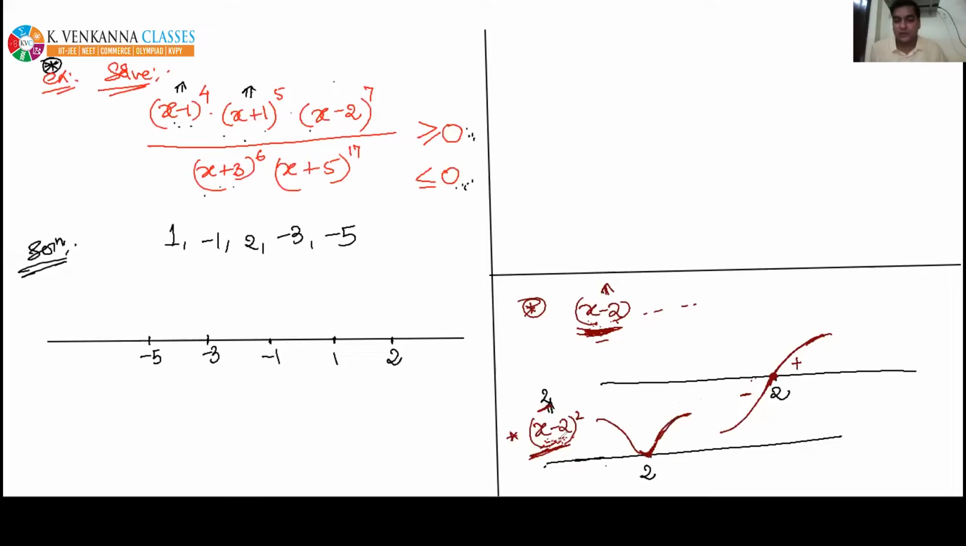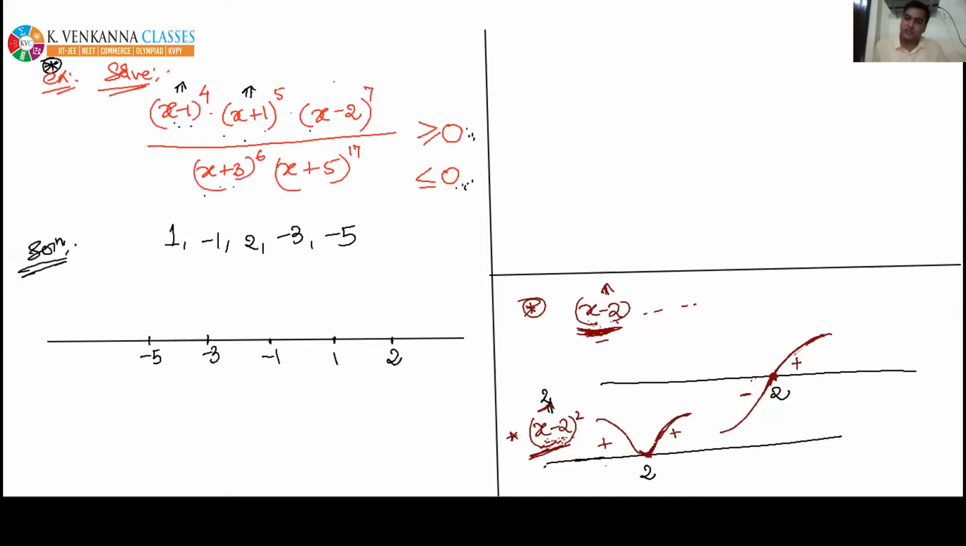So how to draw the wavy curve for x minus 2 whole square? I will draw the wavy curve which will touch the number line at x equal to 2, and it will not change its sign. It will come back again to the above portion of the number line, because about the point x equal to 2, x minus 2 whole square is not changing its sign. Is it clear to everyone? Please tell me.